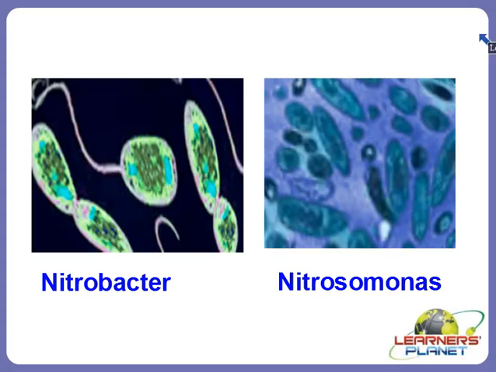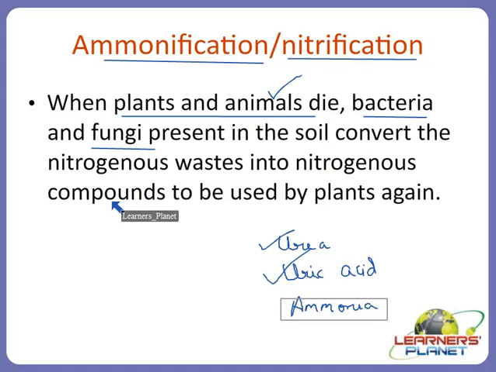Once this ammonia is formed, here is the example of the bacteria which will participate in certain processes. These are Nitrobacter and Nitrosomonas. Now these Nitrobacter and Nitrosomonas are going to act upon the ammonia. In the previous slide, we said the nitrogenous waste is converted to ammonia.